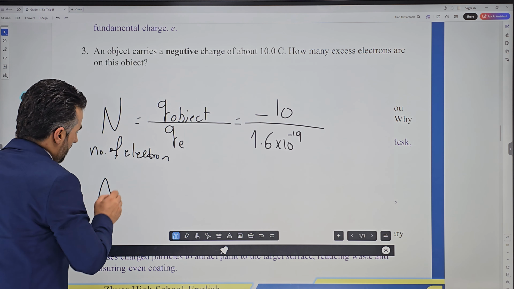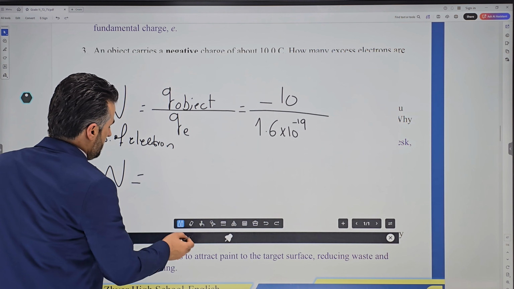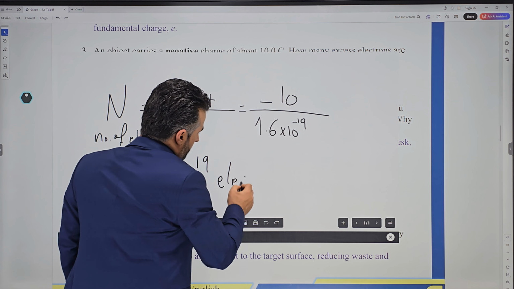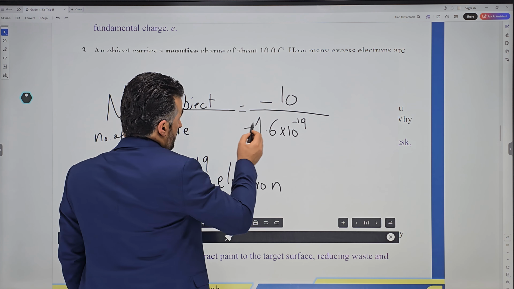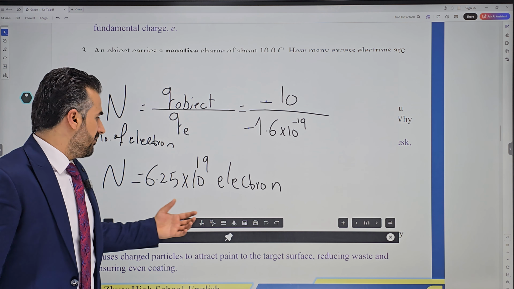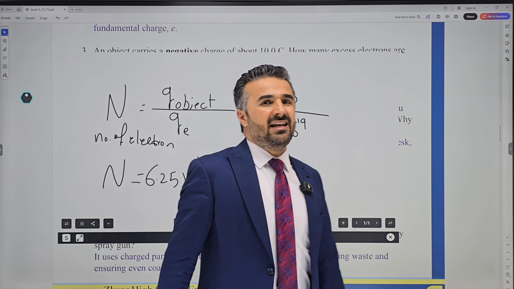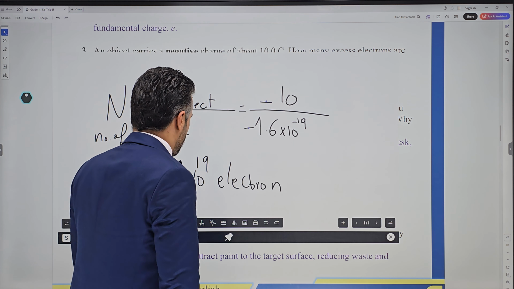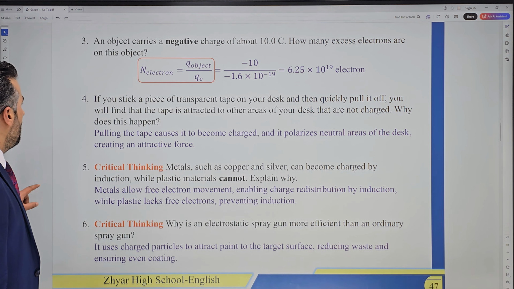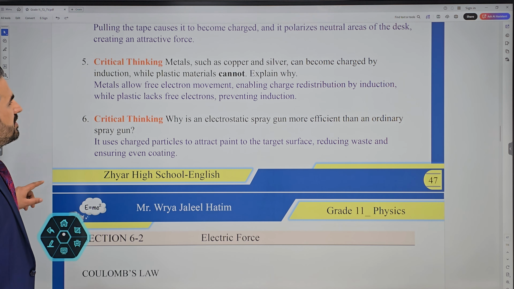In that case, we can get the number of electrons, which is going to be 6.25 times 10 to the power positive 19 electrons. Let me not forget the charge of an electron is negative, so negative divided by negative cancels, but that's totally fine, because when we talk about how many electrons, we talk about numbers, so we don't say negative or positive at this point. So that'll be it. And these two questions, I believe, are easy enough. There's nothing much about them.